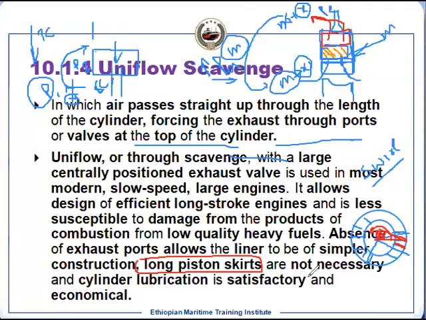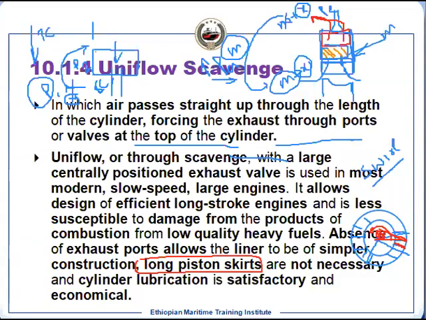Another is the cylinder lubrication. It means lubrication also is economic, because if you have a larger surface, you need to consume more cylinder lube oil. Cylinder lube oil consumption also is less, because now the surface area of the skirt and the crown, the side which requires cylinder lubrication, is less. So the consumption also is less.